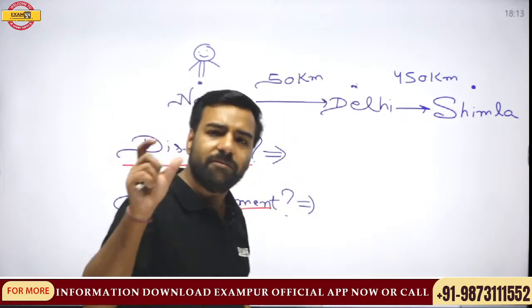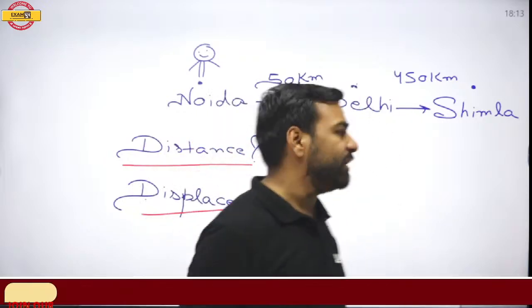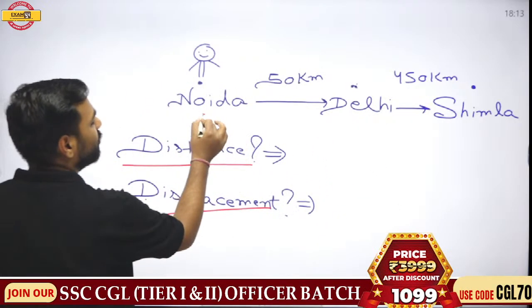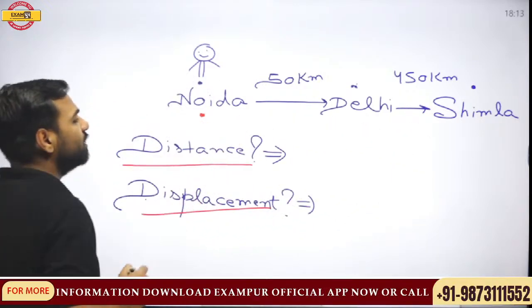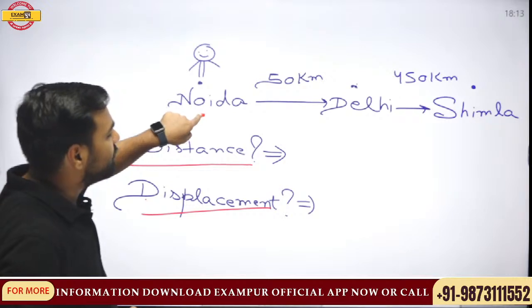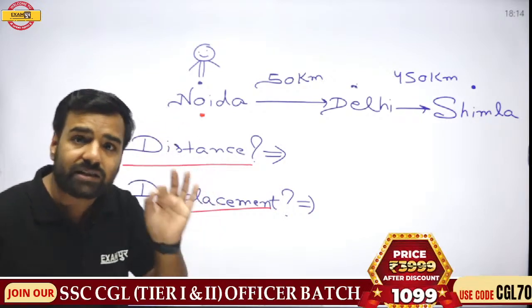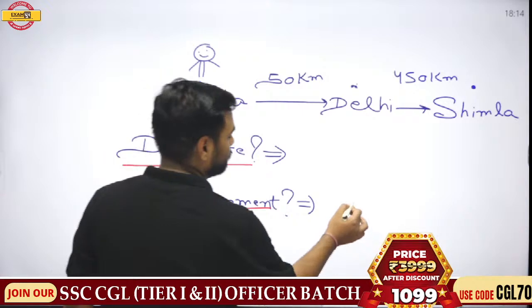Simple. So it is the minimum distance between the initial and final point. He is starting from Noida, going to Delhi, going to Shimla and coming back to the same point. So what is the shortest distance between the starting and ending point? Obviously the answer is going to be 0.